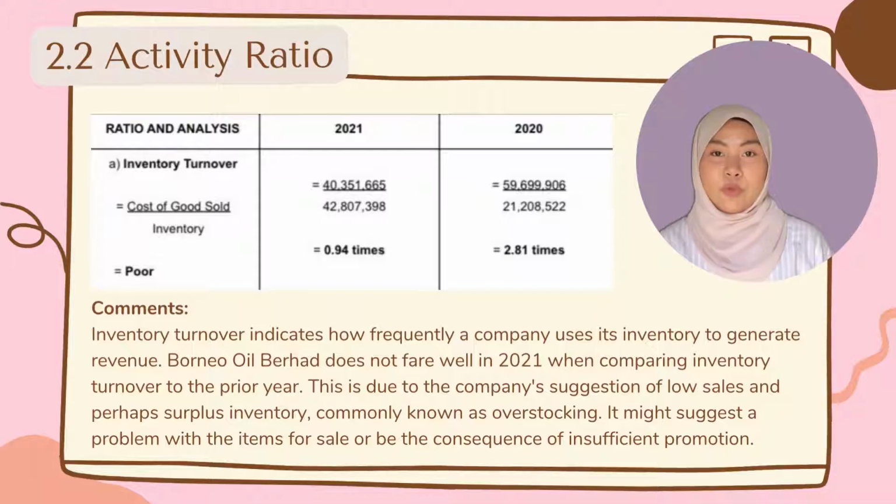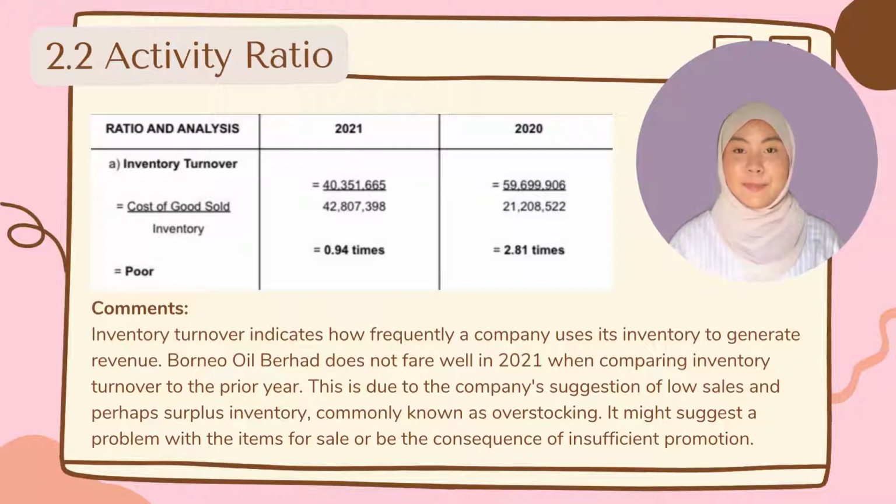For 2020, the amount of cost of goods sold is RM59,699,906, and the amount of inventory is RM21,208,522. After the calculation, we will get 2.81 times as the answer. Borneo Oil Berhad does not fare well in the year 2021 when compared to the previous year. This might happen because the company is not able to generate its sales and is having overstocking problems.